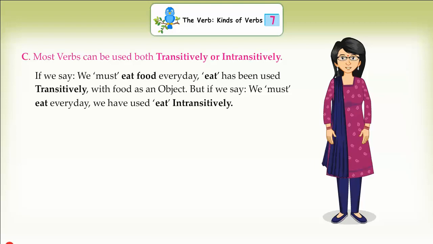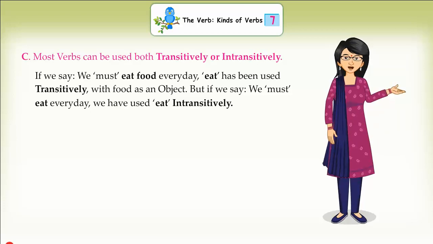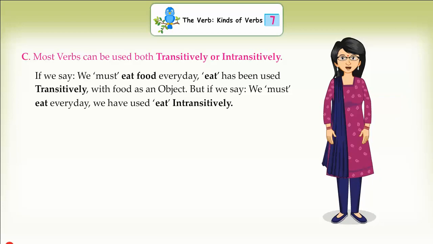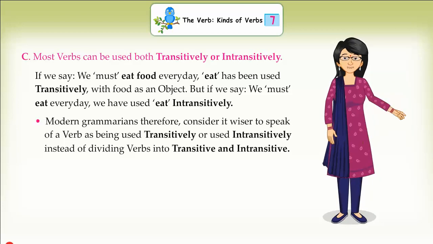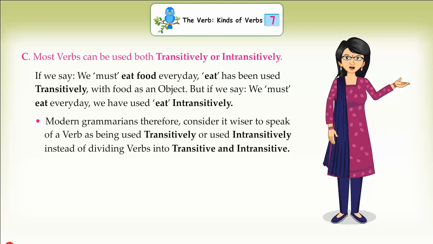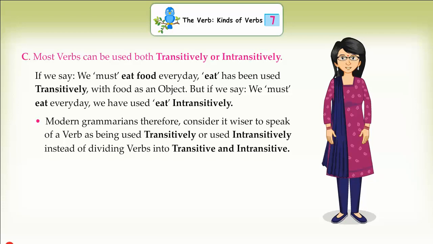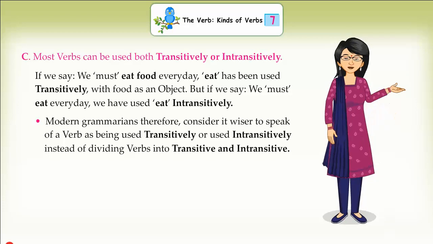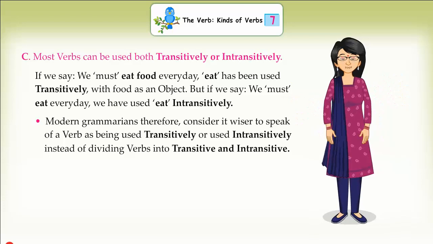C. Most verbs can be used both transitively and intransitively. If we say we must eat food every day, eat has been used transitively with food as an object. But if we say we must eat every day, we have used eat intransitively. Modern grammarians therefore consider it wiser to speak of a verb as being used transitively or intransitively instead of dividing verbs into transitive and intransitive.